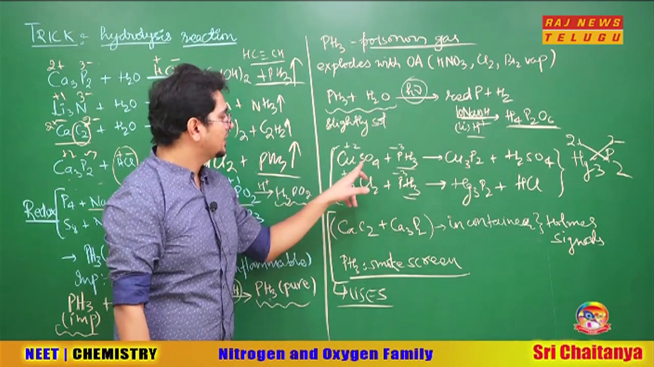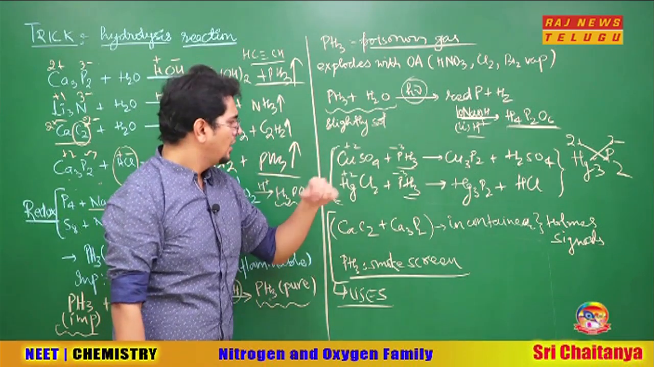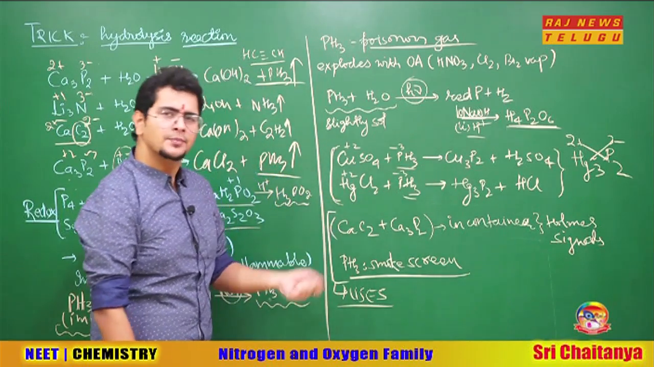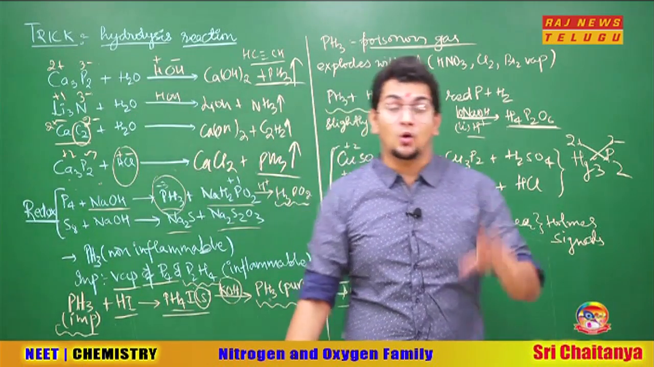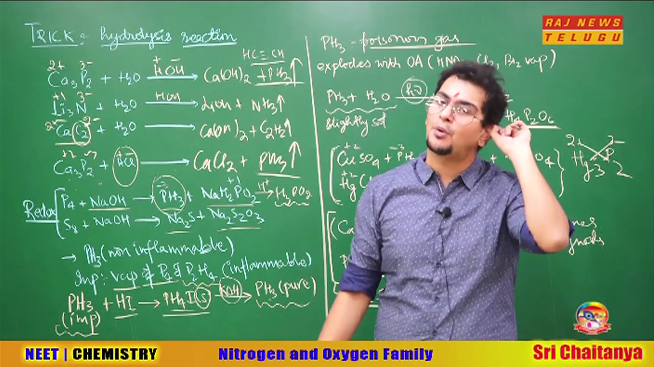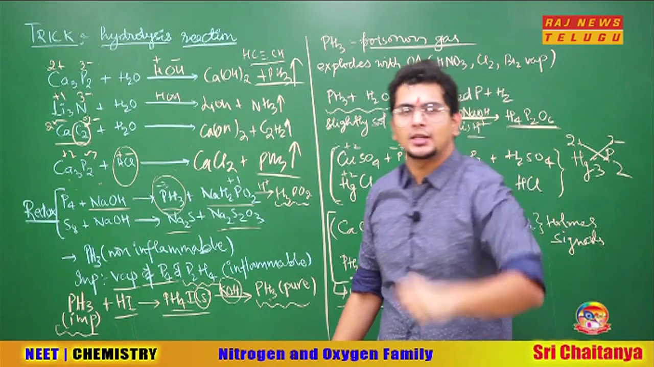What happened to the H+ and sulfate? They will form sulfuric acid. What happened to the H+ and Cl-? They will form HCl. Easy reaction. About the uses of phosphine, otherwise you have to read the uses from NCERT, but these two uses are extremely important and very logical. That's why I'm telling you here.